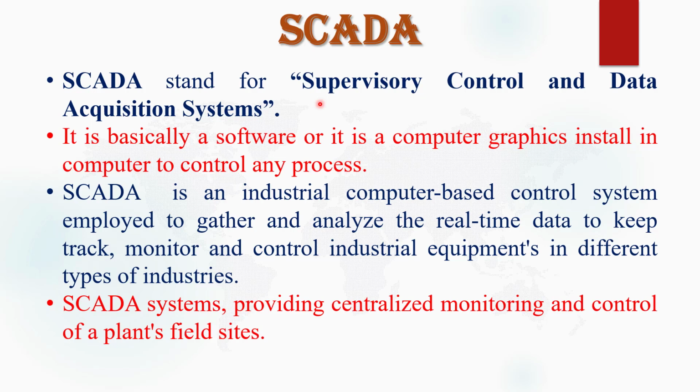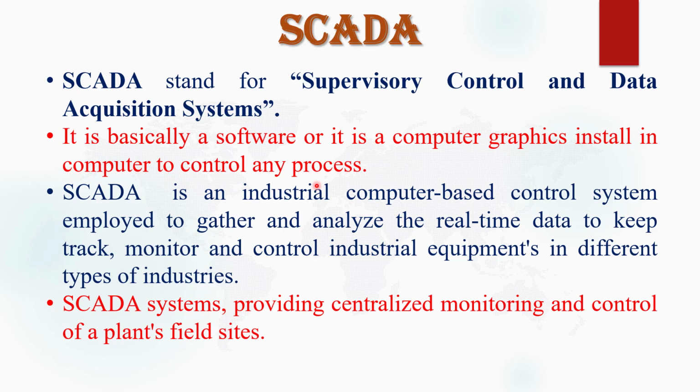A SCADA system basically remotely controls all the processes of a production plant or manufacturing plant via a data connection with the elements which are connected in the plant. It is basically a software, whereas a PLC is basically hardware. It is a computer graphic application installed in our computer or PC to control any process.